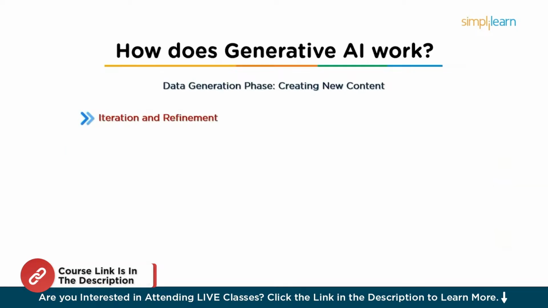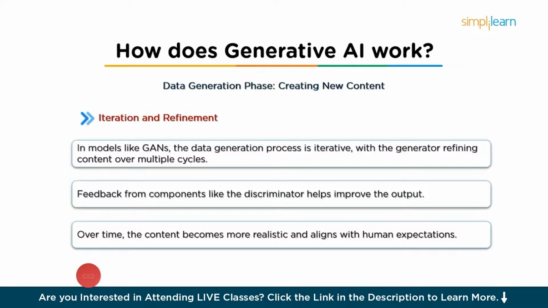And then comes iteration and refinement. In some cases, especially with models like GANs, the data generation process is iterative. The generator produces an initial version of the content and then it is refined over multiple cycles. Each cycle uses feedback from other components of the model to improve the output. Over time, the generated content becomes closer to what humans would expect in terms of quality and realism.